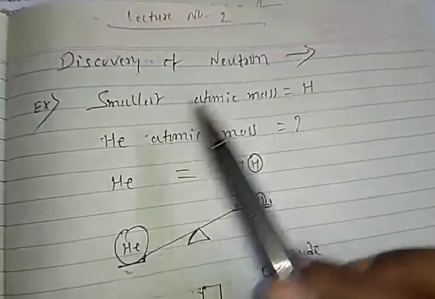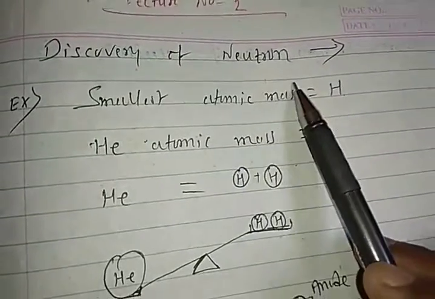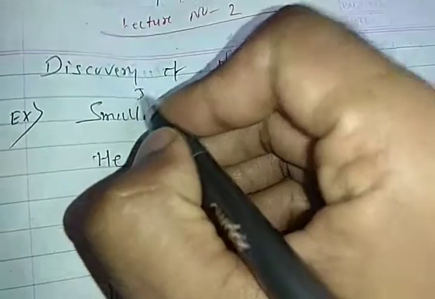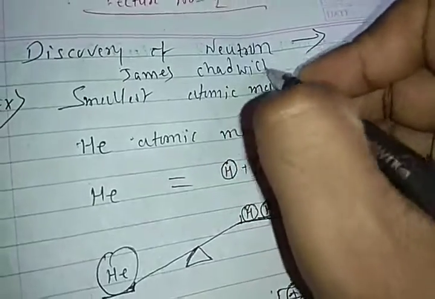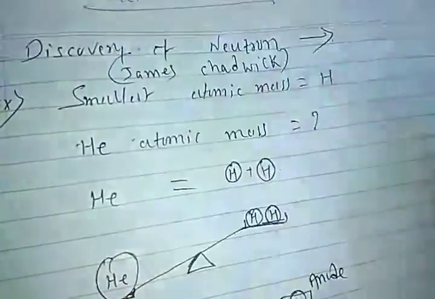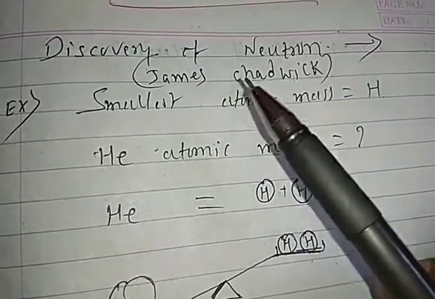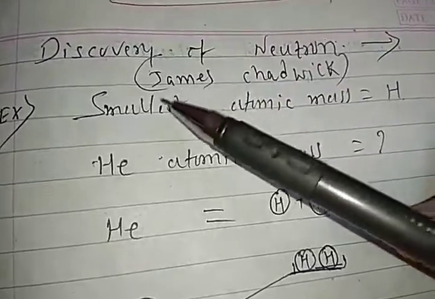Okay. The smallest atomic mass at the time of J. J. Thomson. The discovery of the neutron was by James Chadwick. James Chadwick discovered the neutron. Understood, students? Okay. First of all, scientists knew that the smallest